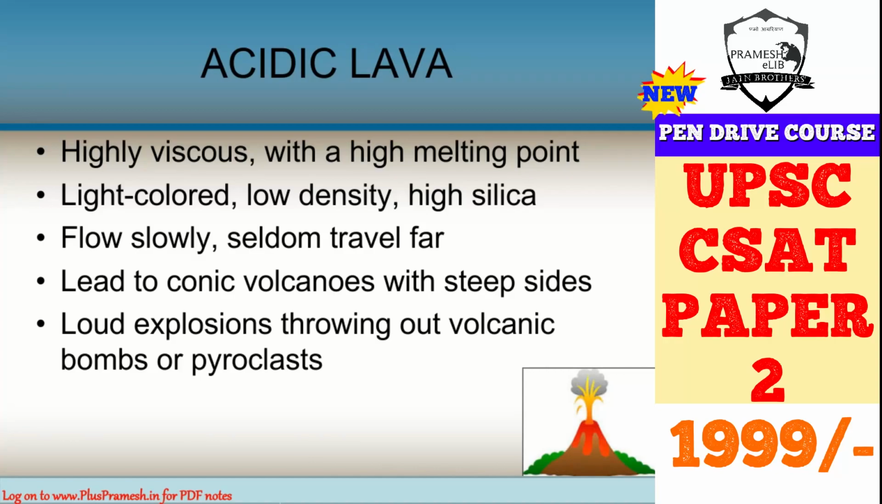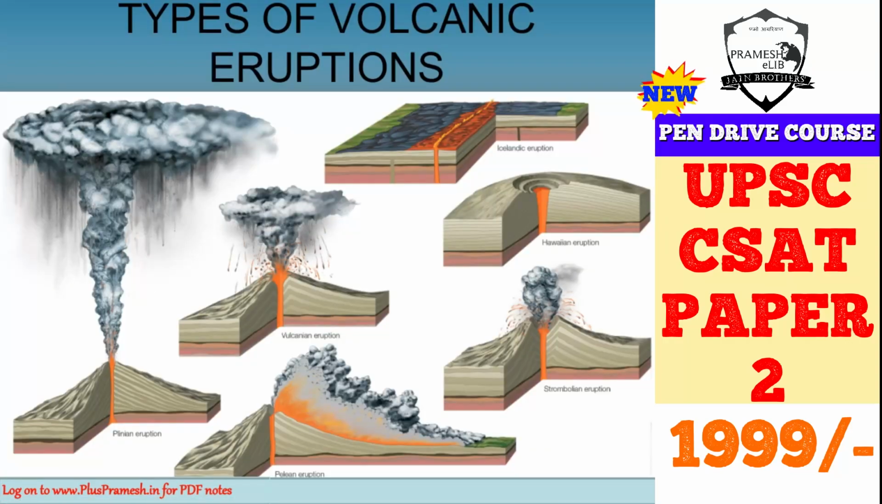Acidic lava will be highly viscous, and it will have a high melting point. Because it is viscous, it will not easily melt, so it will have a high melting point. It will be light colored, it will have low density, and as opposed to the basic lava, it will have a high content of silica. It will flow slowly because it is highly viscous, slower than the basic lava.